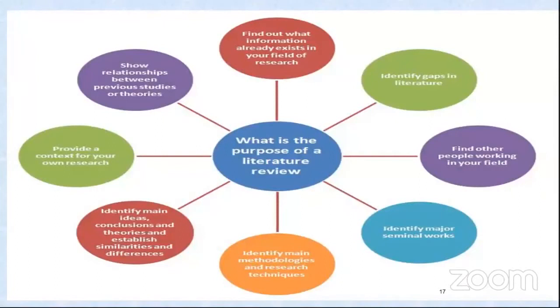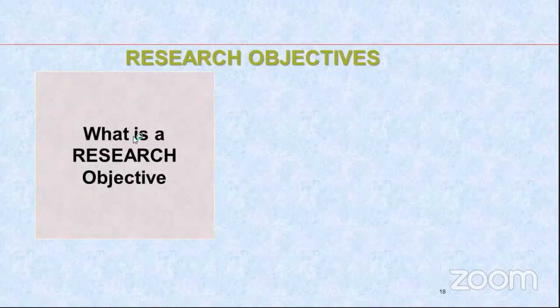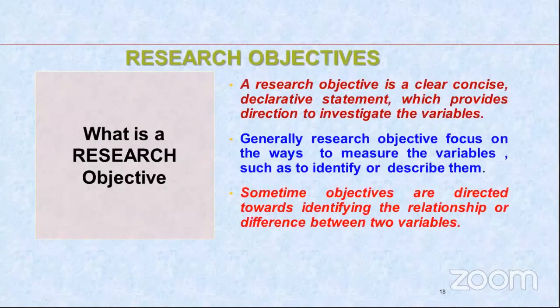This is again a diagrammatical view of how the review of literature has to be done. Now I will start with objective hypothesis, and then we will go again to the stage 2 of review of literature. Now there is a major difference between stage 1 and stage 2. Before that, we'll start with research objectives. Now, actually, if I read this, what is an objective?